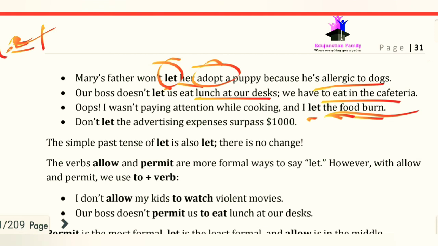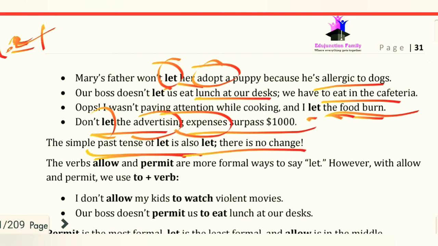Here we have the next example, "Don't let the advertising expenses surpass $1,000." Here we have let with a thing, and the verb is used in base form. The past tense of let is also let, so there is no change. Okay, and now we move on.